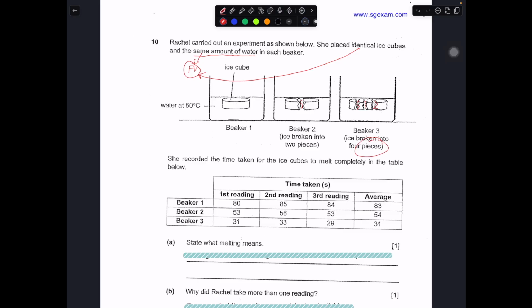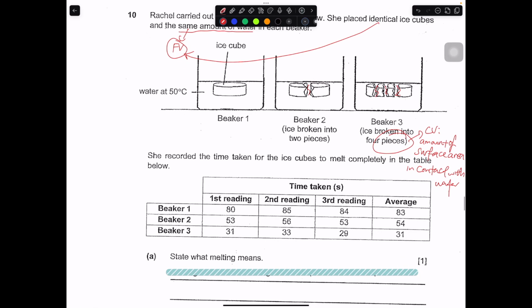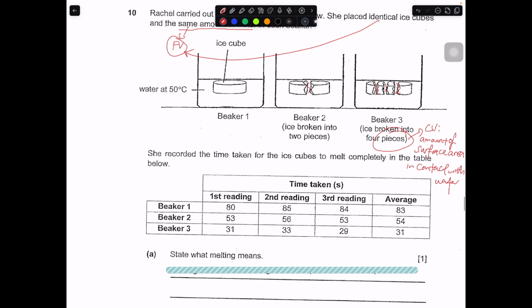So when you're testing the ice being broken up into different pieces, the change variable is really the amount of surface area in contact with water. So it should be the amount of exposed surface, amount of surface area of the ice cube in contact with the water. In this case, this will be a change variable.